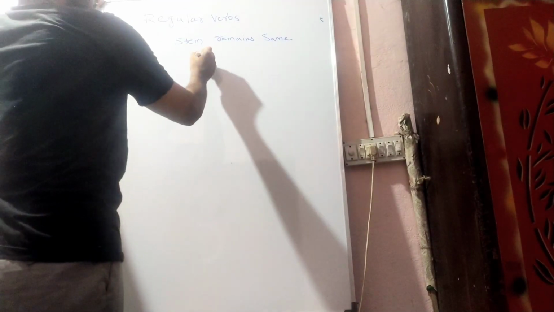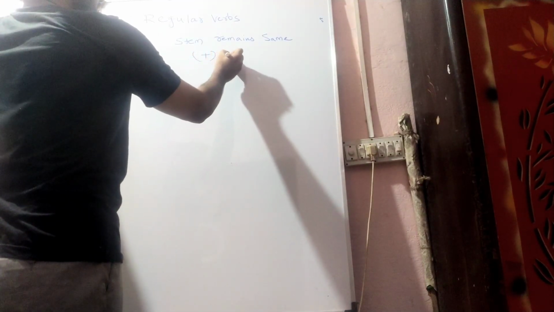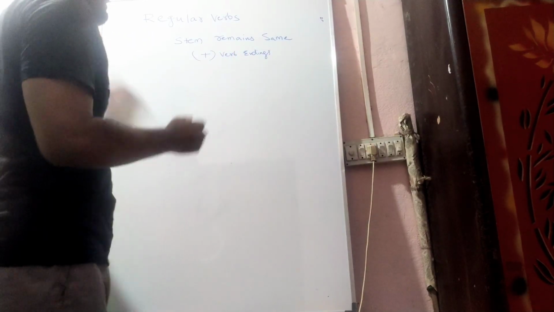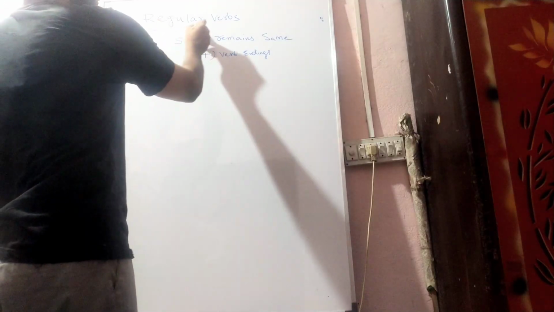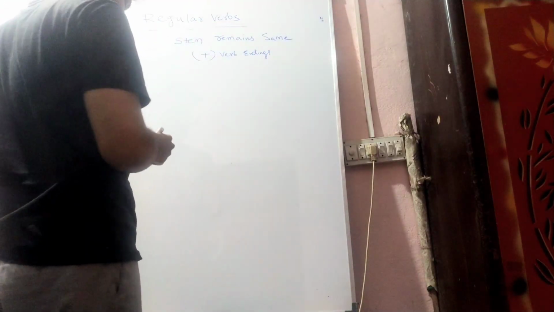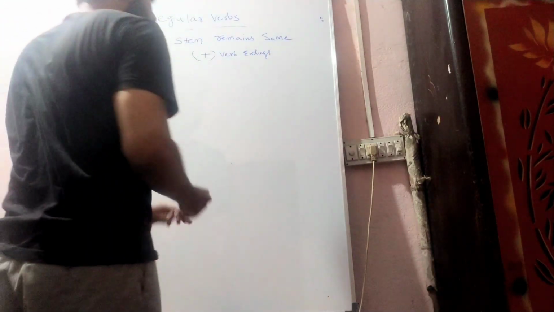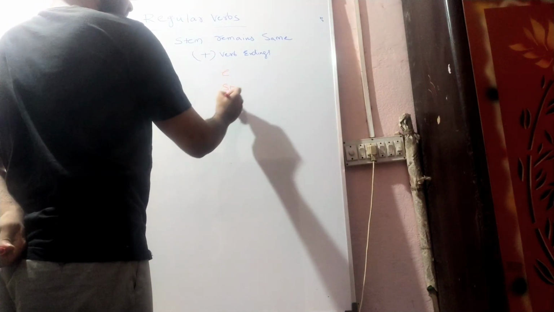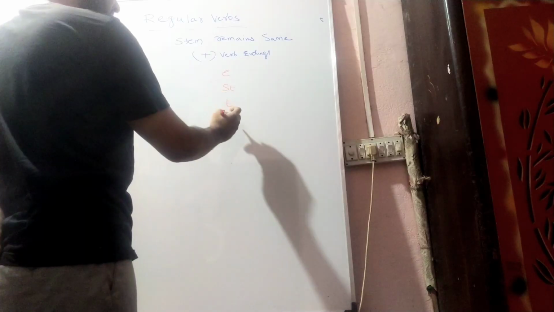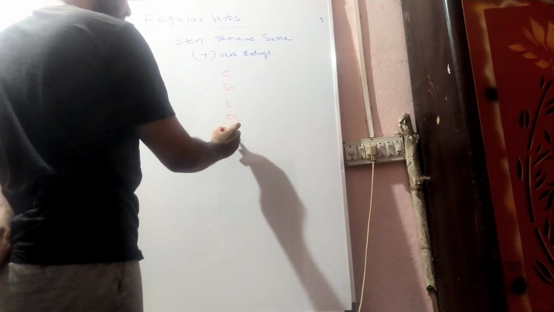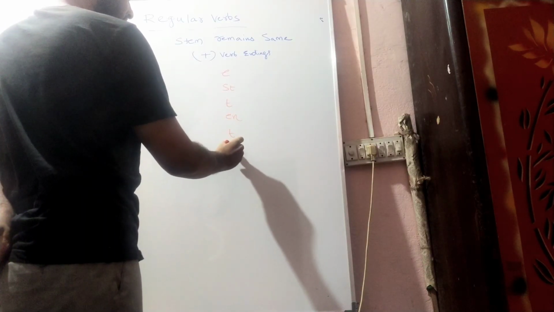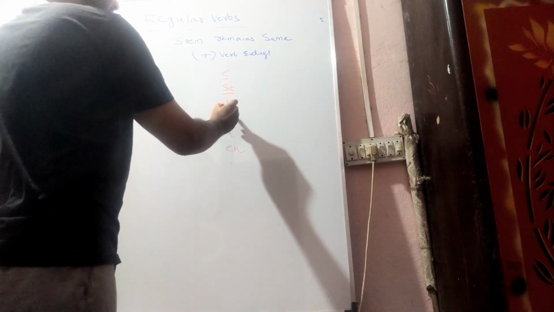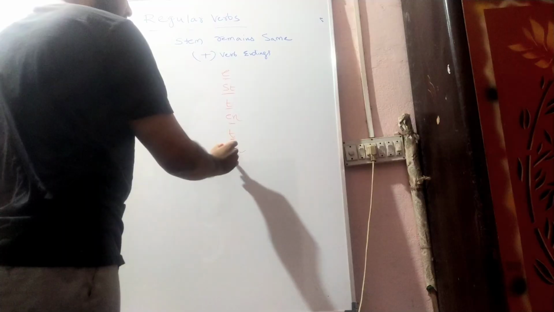But we have to add verb endings. So what are the verb endings for a regular verb? We should add: for ich it is e, for du it is st, for er/sie/es it is t, for wir it is en, for ihr it is t, and again for sie it is en. These are the verb endings for the regular verb.